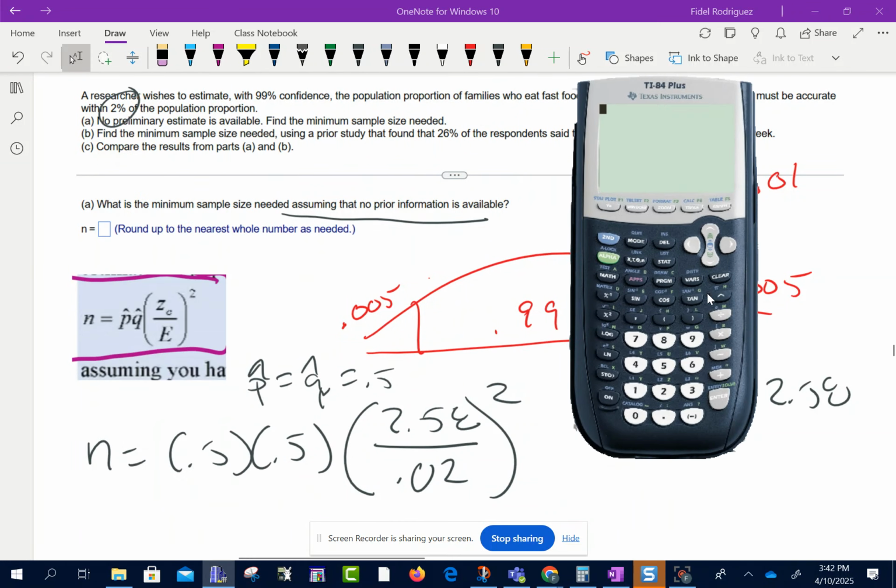Okay, let me clear this. 0.5 times 0.5, and then parentheses 2.58 divided by 0.02, and we got to square that guy. Okay, so I'm coming up, at least on mine, with 4160 with change. We always got to round it up, no matter what number we get. So I'm going to say 4161.